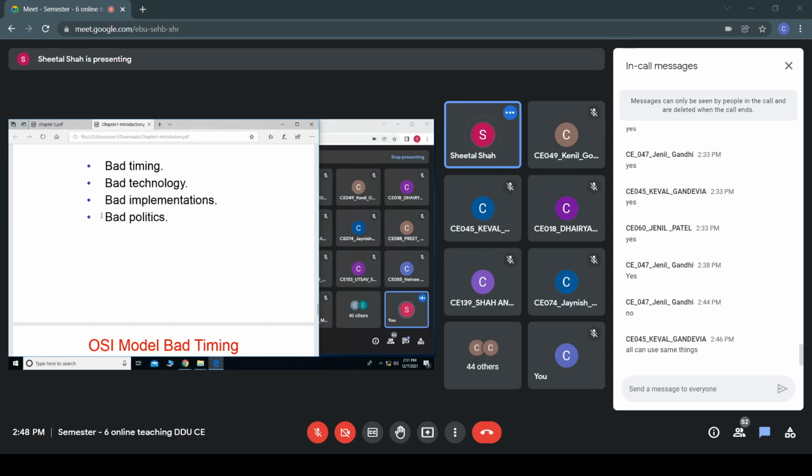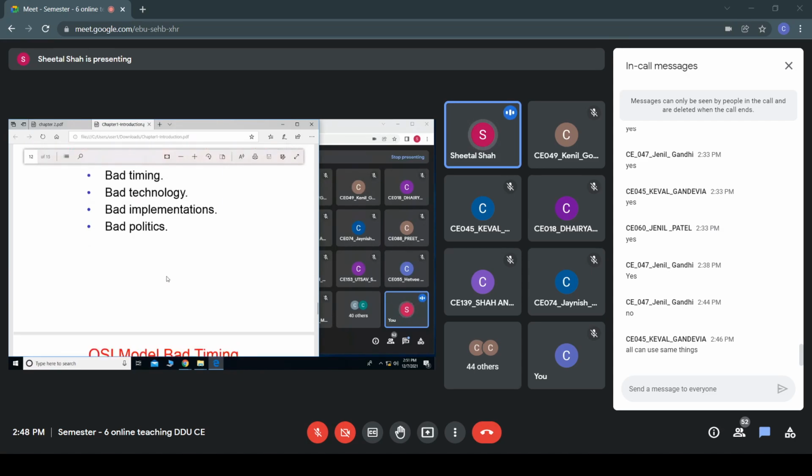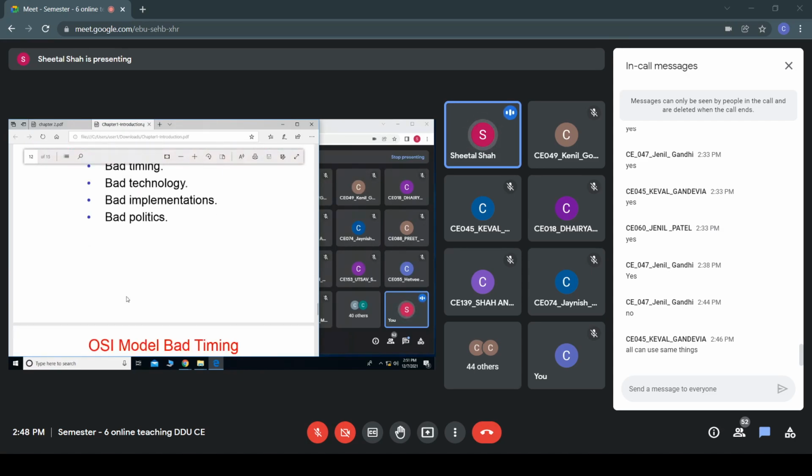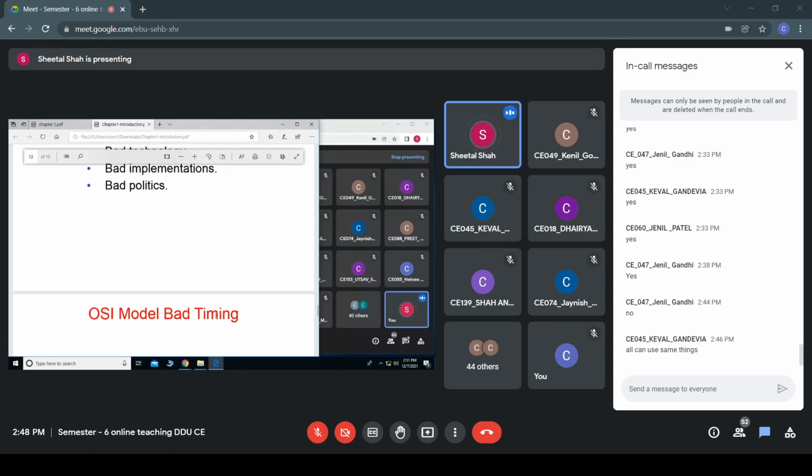Okay, so this is bad politics. The European governments as well as the USA were insisting on this OSI reference model. But since most of them had already started using the TCP/IP reference model, the OSI reference model was not used.